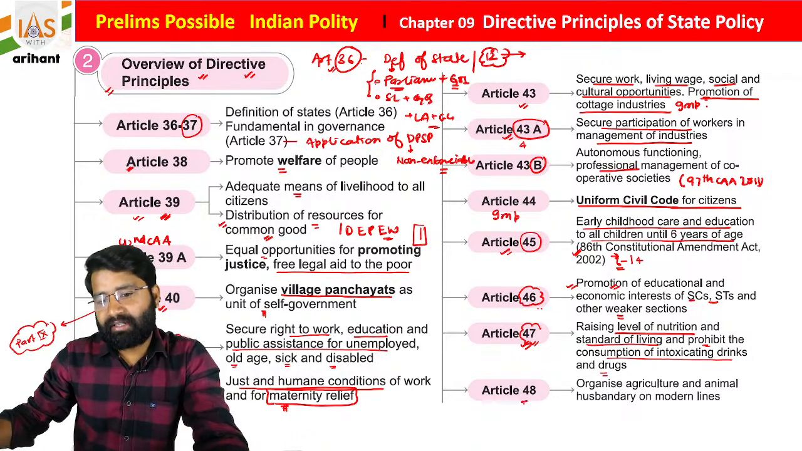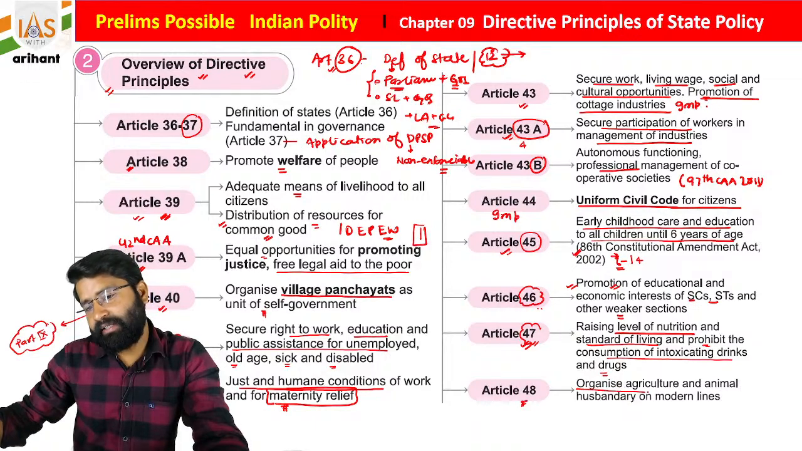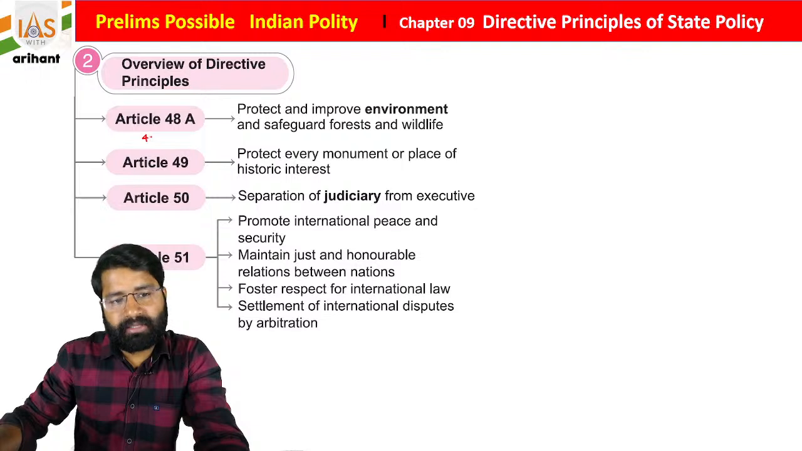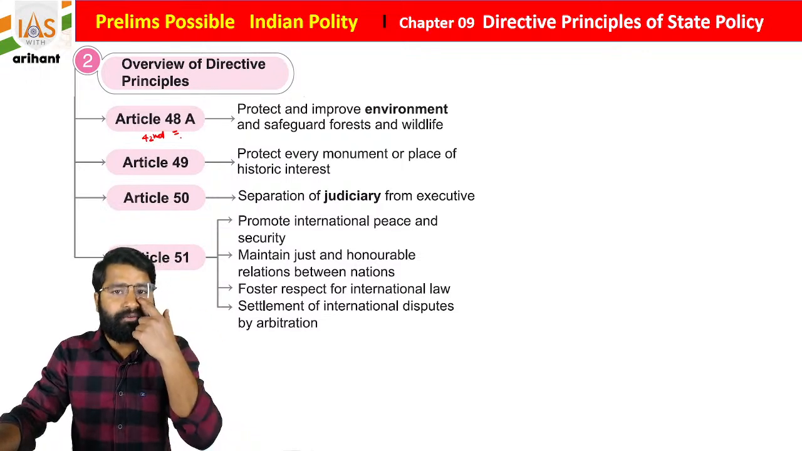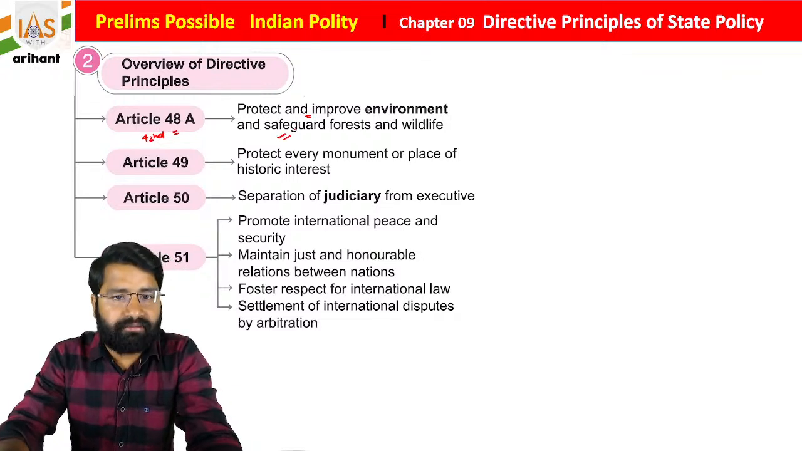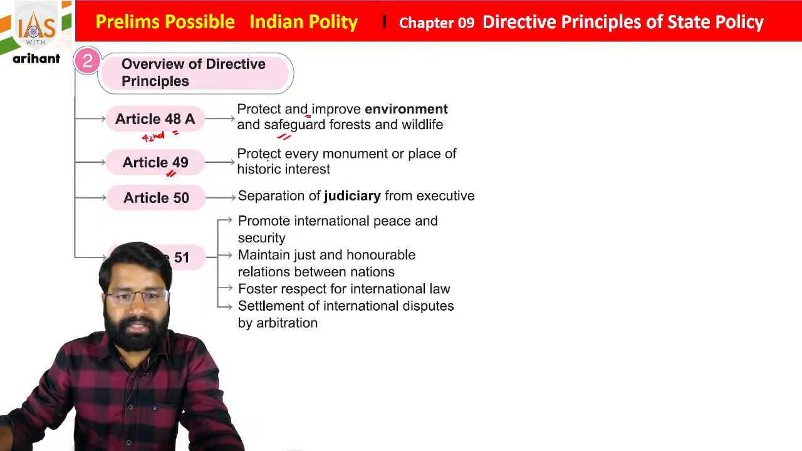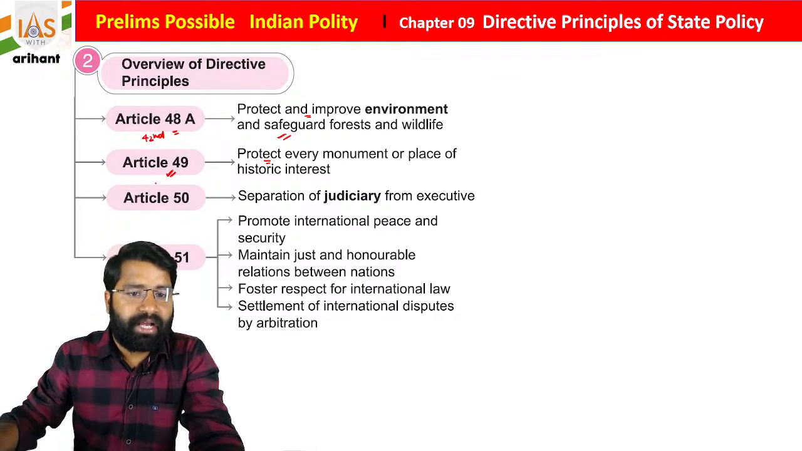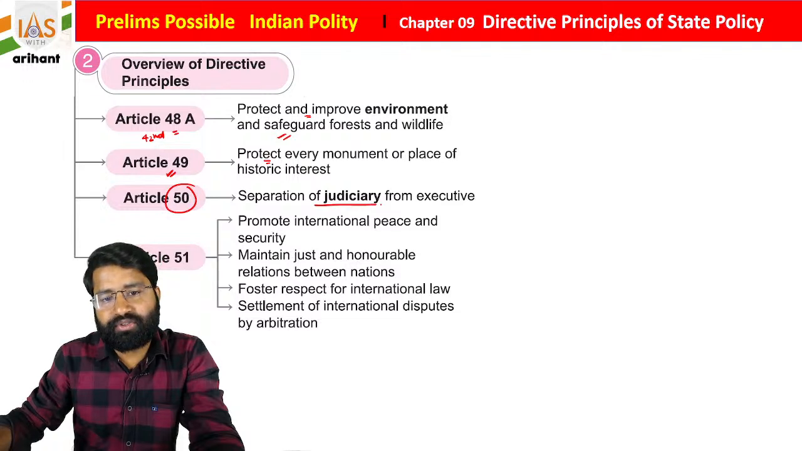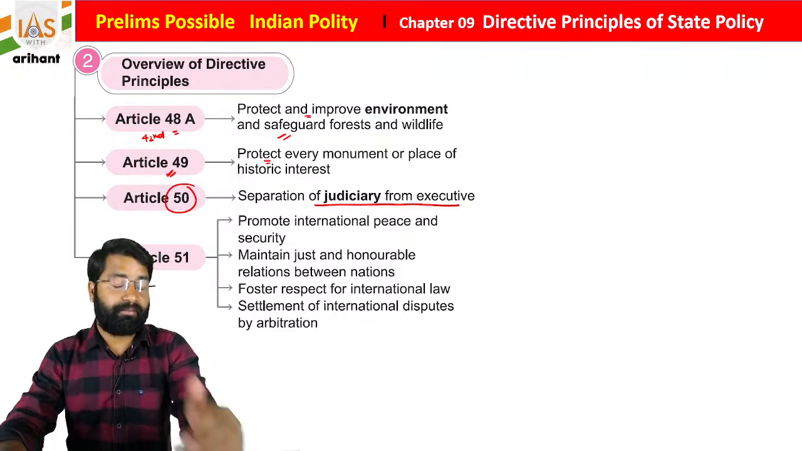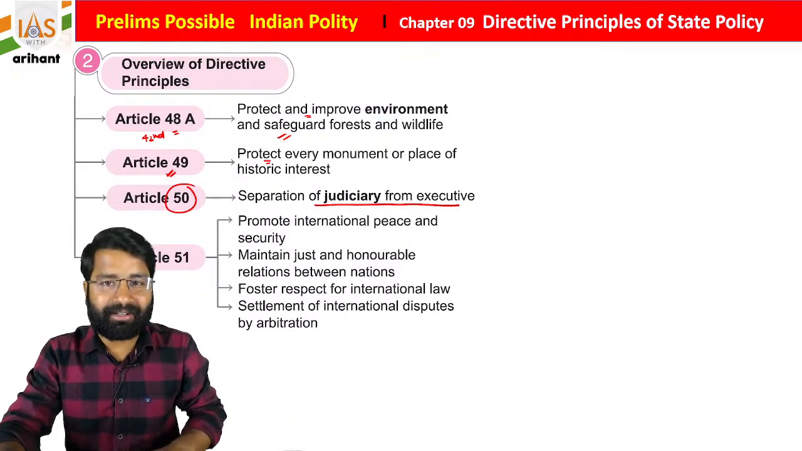Okay, then we have Article 48. Organize agriculture and animal husbandry on modern lines, students. There is an amendment also that took place once again by the 42nd Constitutional Amendment Act. Article 48 clause A was added to protect and improve the environment and safeguard forests and wildlife. Article 49 is about protecting every monument and place of historic interest. Article 50 is another important article, separation of judiciary from executive. So the judiciary will not interfere in the matter of the executive, and the executive will not interfere in the matter of the judiciary.